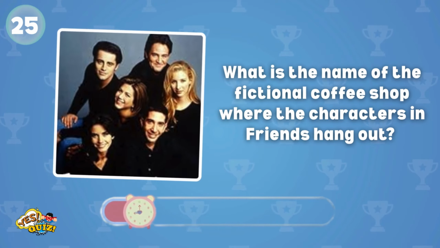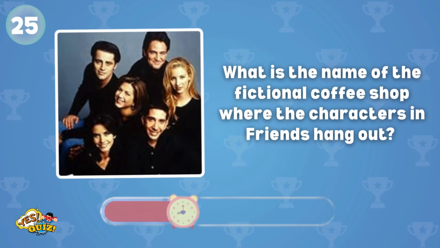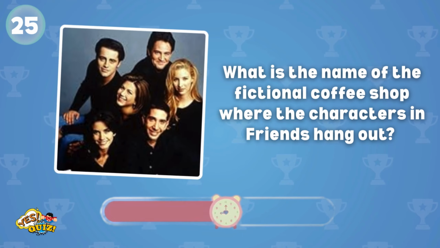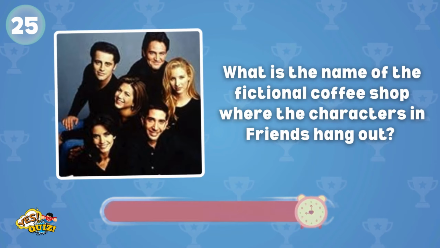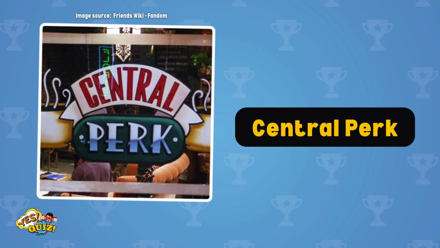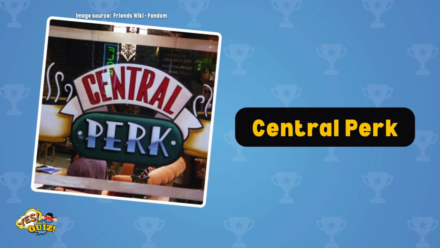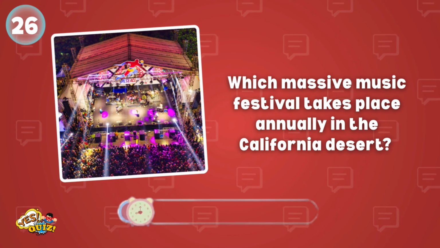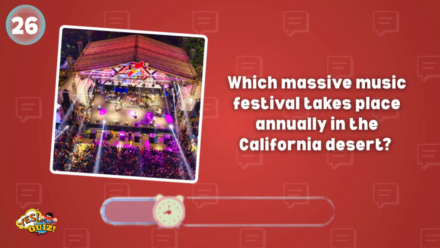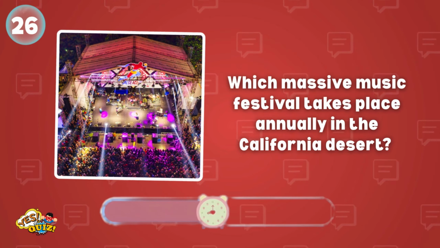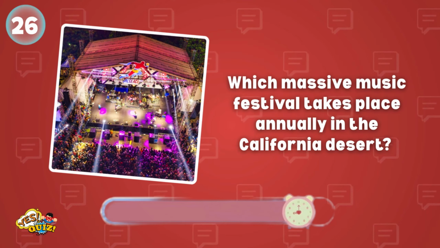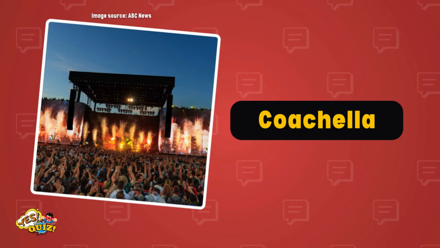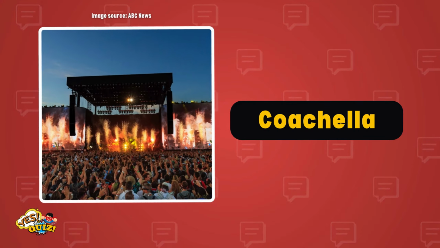What is the name of the fictional coffee shop where the characters and friends hang out? Central Perk. Which massive music festival takes place annually in the California desert? You know this. It's definitely Coachella.